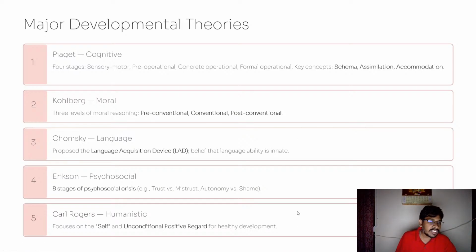It focuses on the self and unconditional positive regard for healthy development. So self and unconditional positive regard are very important terms for the humanistic theory proposed by Carl Rogers. So these are the important major development theories.